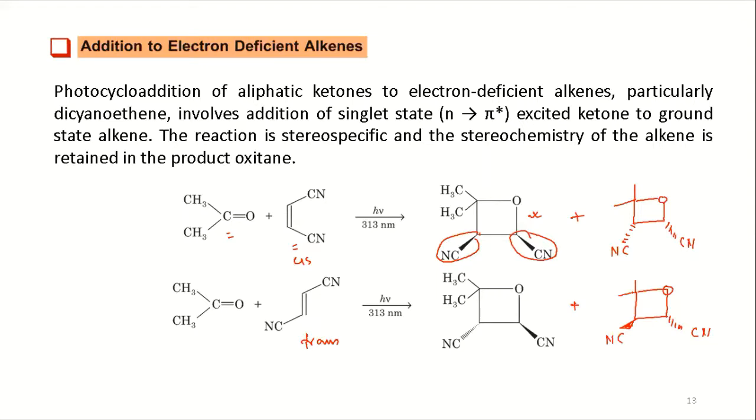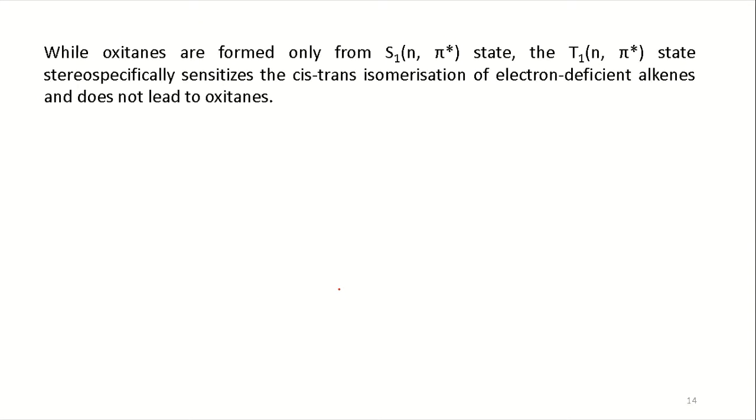Now this is a bit easier, but what makes the problem is if you have the electron deficient alkene which is not having the same group here. Say suppose, okay, so before that, oxetanes are formed only from a singlet state and not the triplet state.